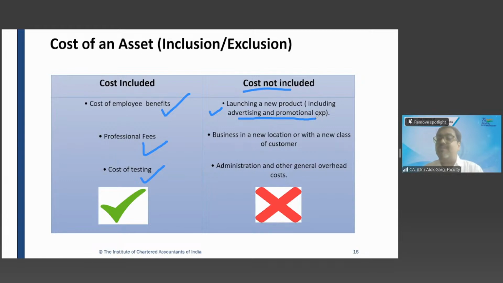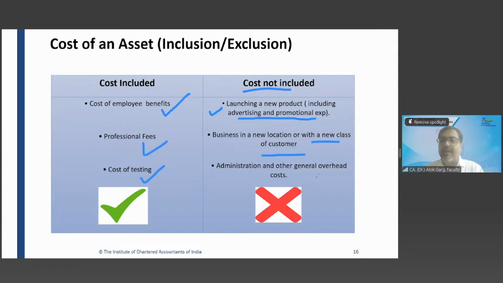Cost of doing business in a new location or with a new class of customer. So you are providing some training to the staff. Whether the staff training is going to be capitalized? No. Not going to be capitalized in PPE also.